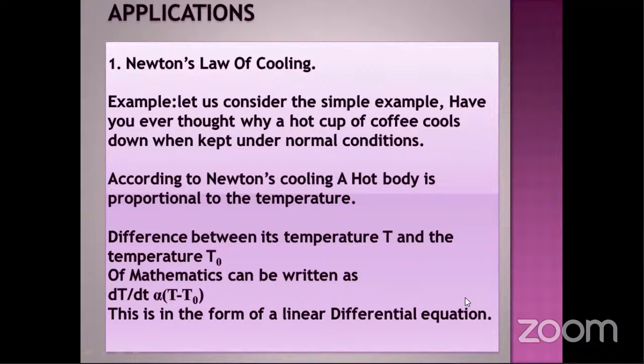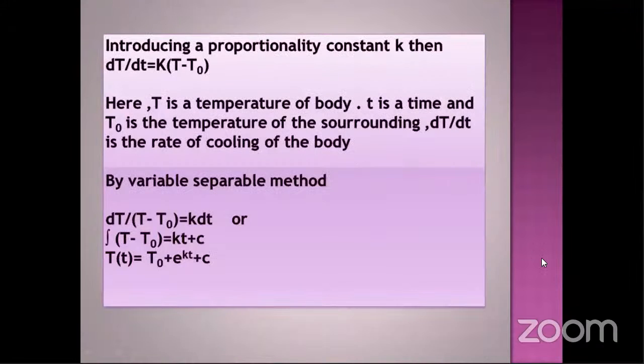Into T minus T naught, where k is a proportionality constant. By the variable separable method, dT by (T minus T naught) equals k dt. If we integrate, ln(T minus T naught) equals kt plus c, so T of t equals T naught plus e power minus kt into c. The value of c may change, and t will tend to infinity instead of 0. Here, T is the temperature of the body and T naught is the temperature of the medium.